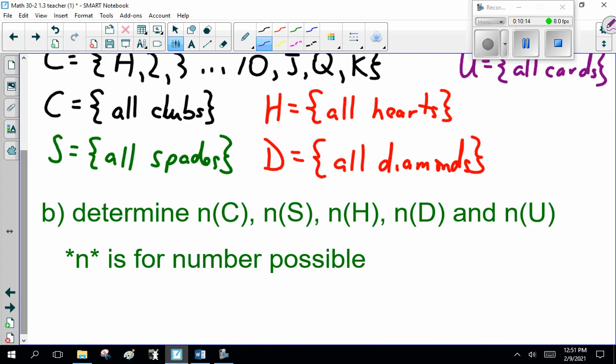Now, determine the number of clubs, number of spades, number of hearts, number of diamonds, and number in the universal set. Well, how many clubs are there? 13. Number of spades, 13. Hearts, 13. Diamonds are, wait for it, 13. And what's the number of the universal set? How many cards in the entire deck? 52, I hope, because you throw away the jokers.